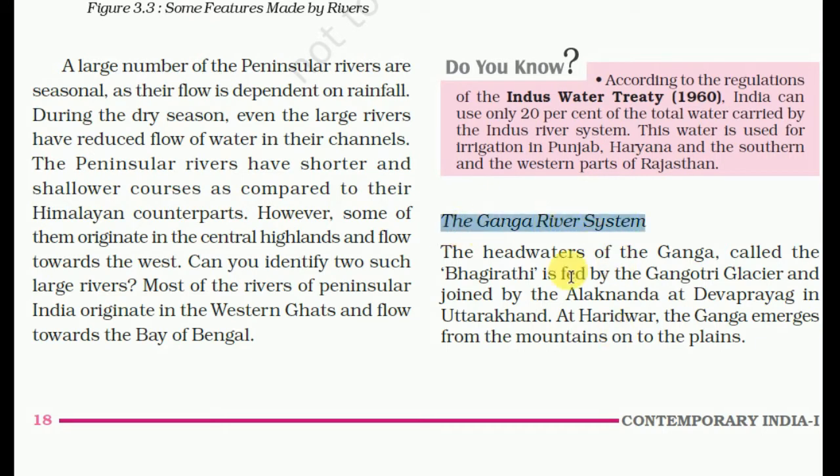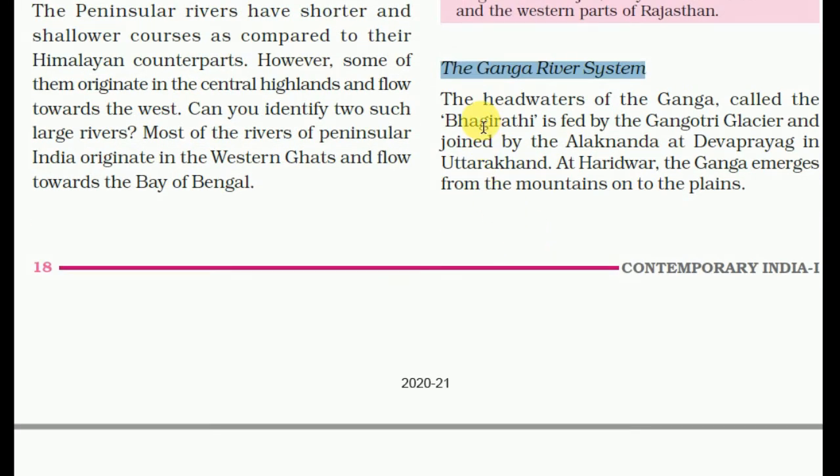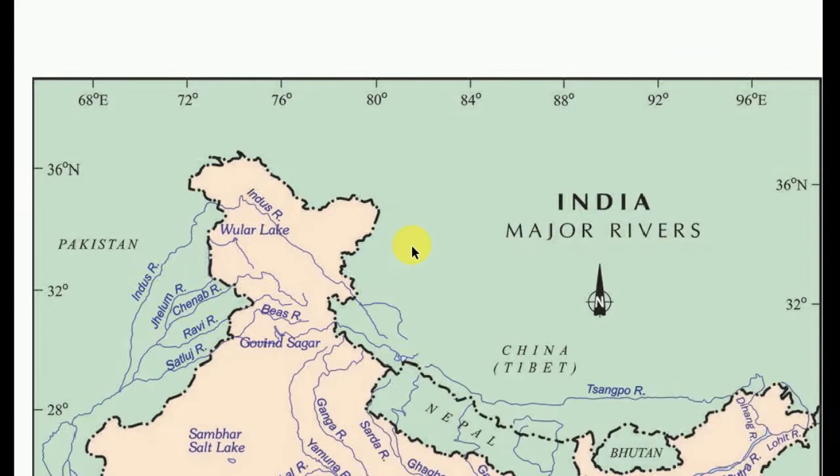The Ganga river system. The headwater of the Ganga, called the Bhagirathi, is fed by the Gangotri glacier and joined by the Alaknanda at Devprayag. This question has been asked many times in UPSC and other exams: at what place does the Alaknanda join the Bhagirathi? At Devprayag in Uttarakhand. At Haridwar, the Ganga emerges from the mountains onto the plains.